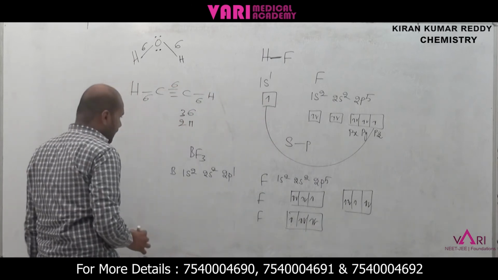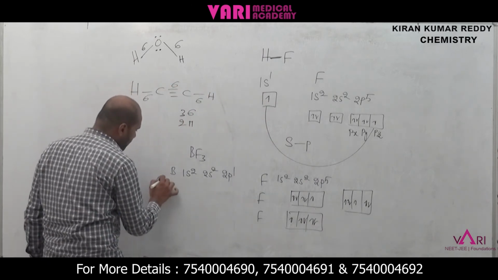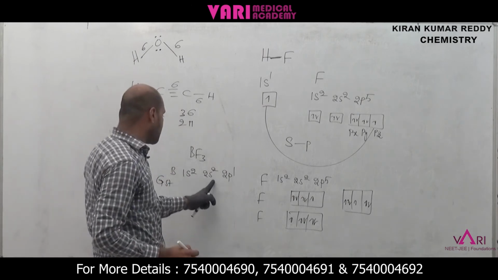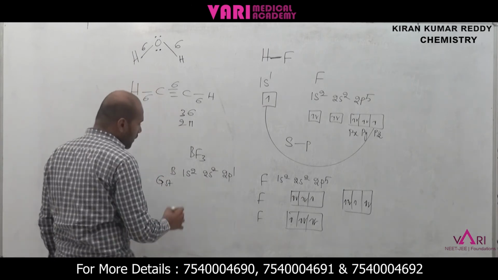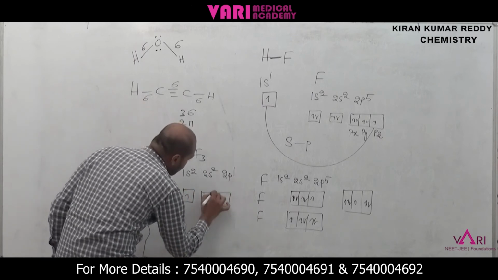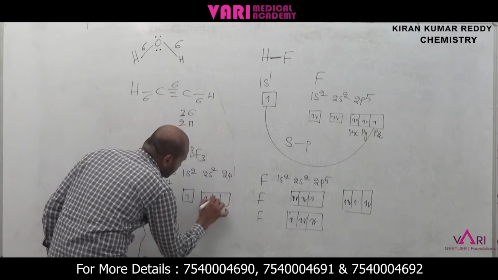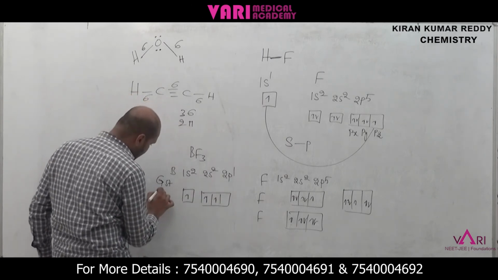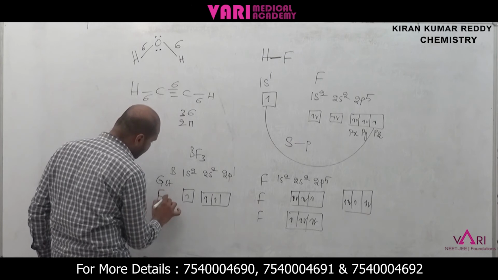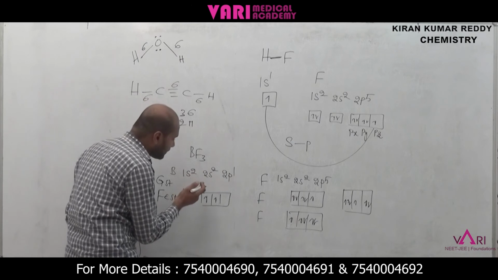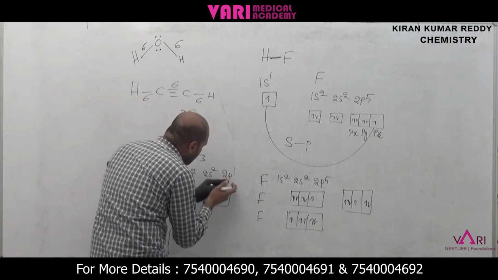Now boron in the ground state: one of the electrons jumps from the s orbital to the p orbital. Now 2s and 2p orbitals, these 3. This is the first excited state.